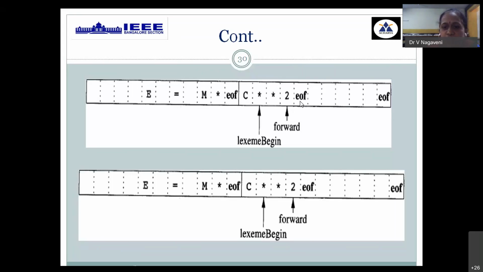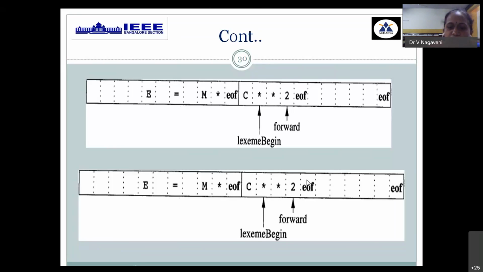The termination is indicated by a sentinel called end of file. You can use any notation. One of the notations we are using is EOF, indicating end of file. Now, in the first scheme, you can use end of file in only one place, or in the other way we can also indicate other symbols in two other places. What are those places? To indicate the end of your first buffer as well as the end of your second buffer. To avoid confusion, we can use the same symbol, the EOF character, in three places: end of first buffer, end of second buffer, as well as end of your file.